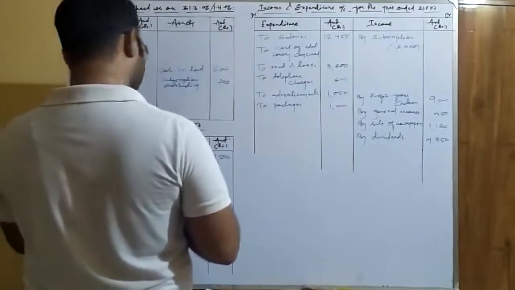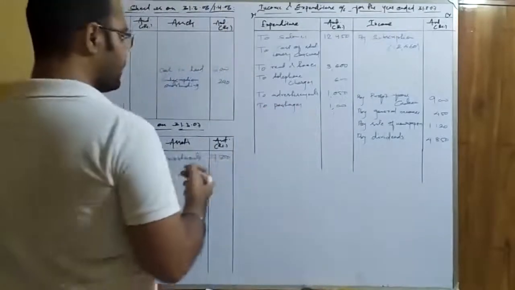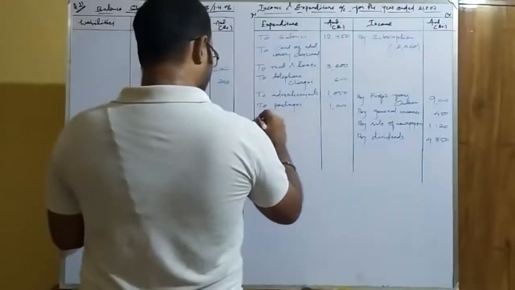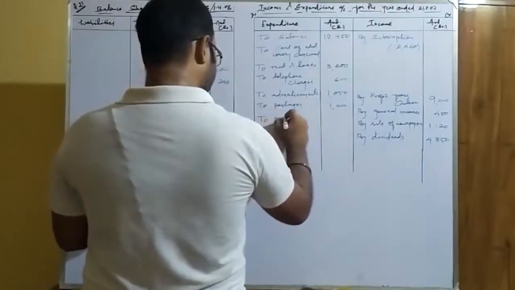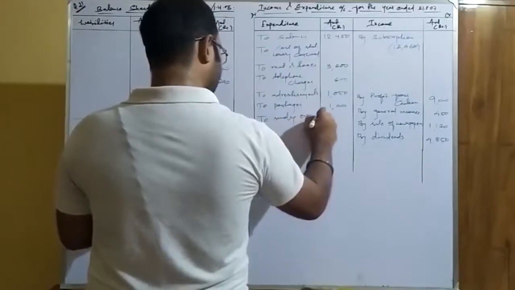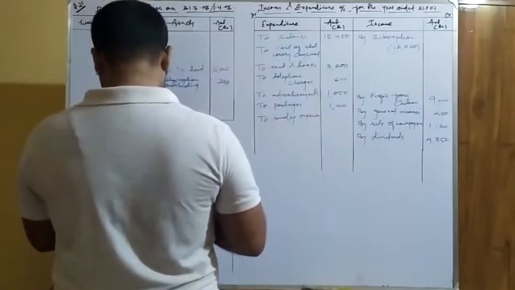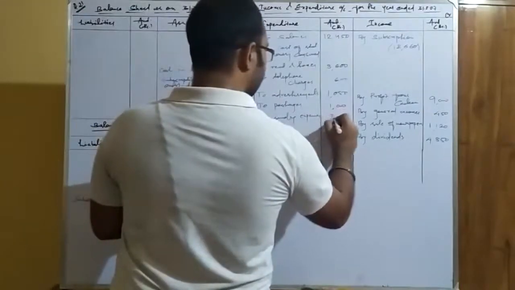Then sundry expenses. Likewise, you have miscellaneous or general income, so we have sundry expenses as well, because we don't know the name of the expenses for which it is made, so they are given the name sundry expenses. Okay, so the sundry expenses are of the value 3,500.